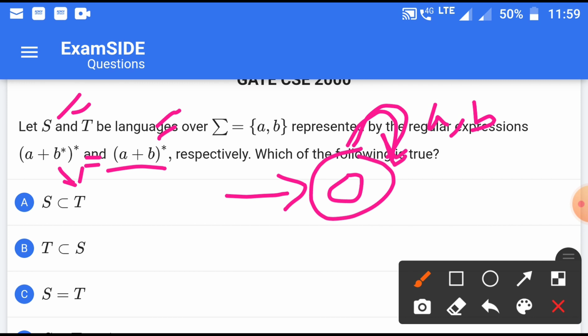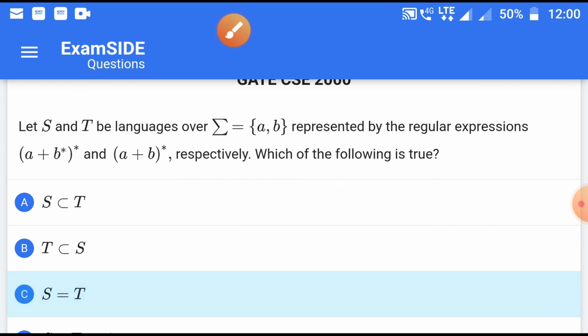So don't be confused that B asterisk has different values and will generate extra strings. If your concept is clear, then for other values of B asterisk it will just generate a subset of this one. So the option yes is equal to T will be correct.